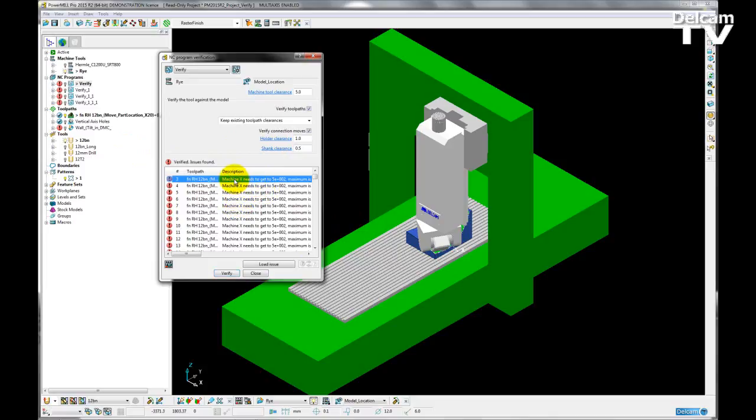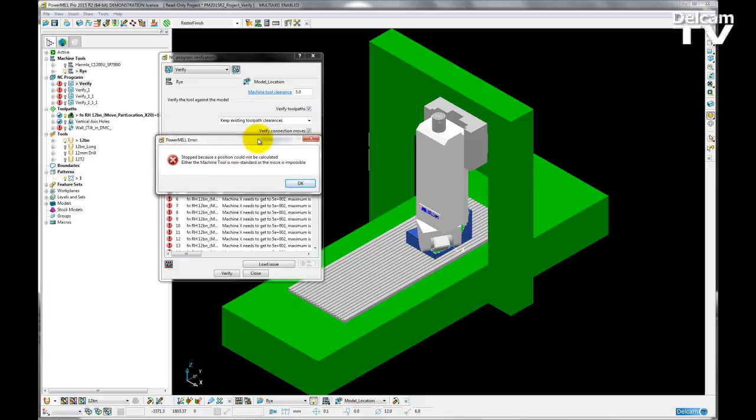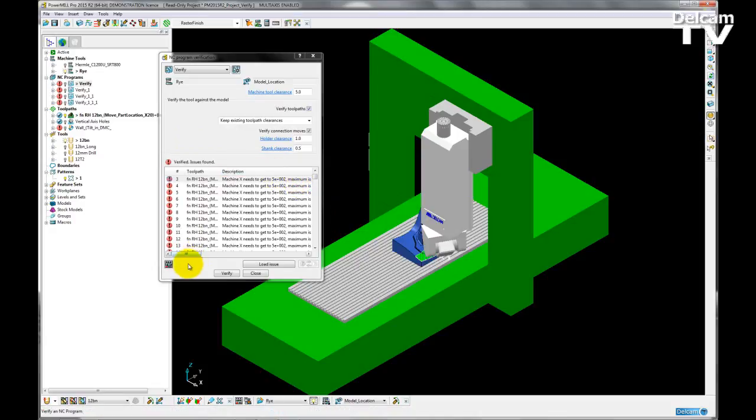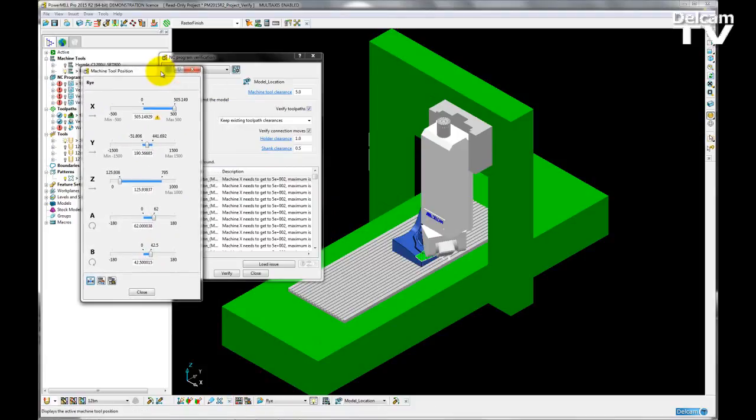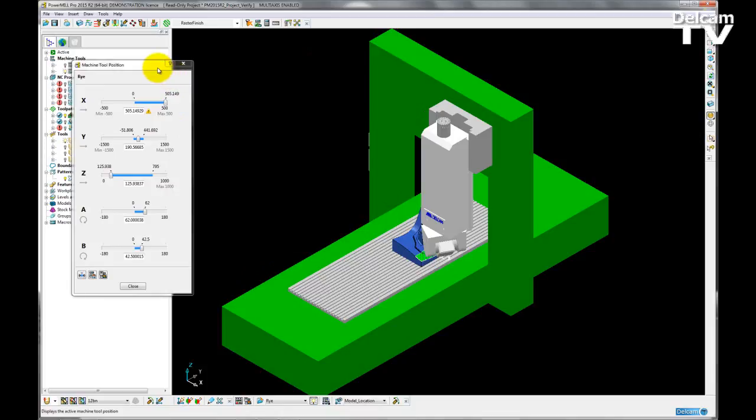I can easily click an issue, double click on it, and PowerMILL will tell me what type of issue it is. So it is now saying that the machine tool could not reach a position. So if I click OK, I can open up my machine tool position form with this button here, or from my machine tool toolbar. So once I open that up, I can clearly see that I'm getting a warning message to say that the machine tool tried to reach a position outside of its limits. So now I know what the exact problem is. I can go and try and rectify it.